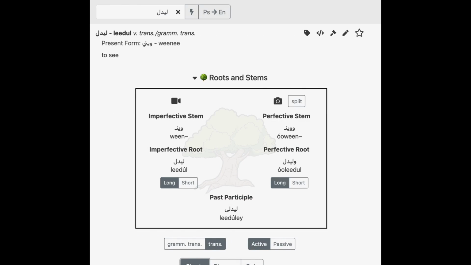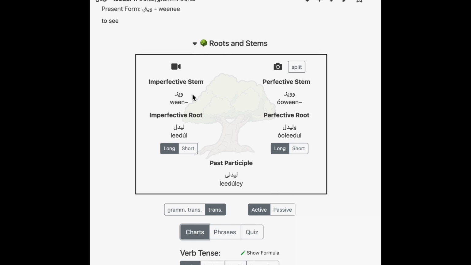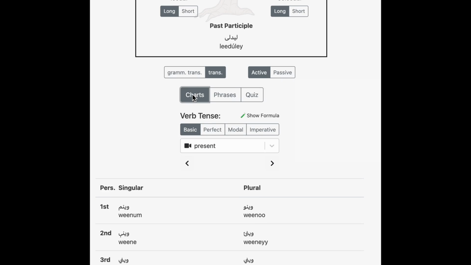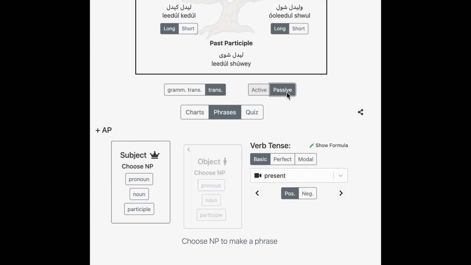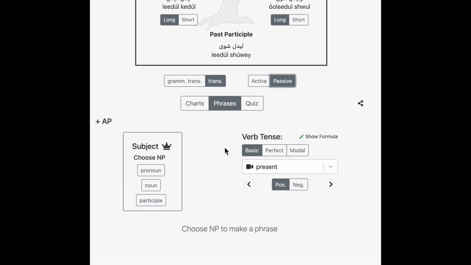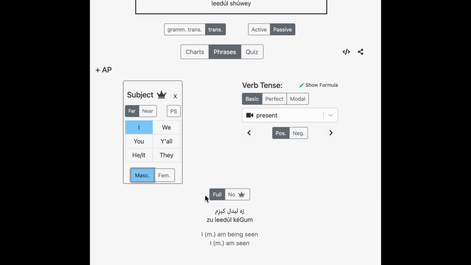Now, as you're learning how to make these passive forms, the Verb Explorer in the dictionary might help you. So let's look up a word like lidal, and when you look it up, you can see the roots and the stems, and there's your charts with the conjugations. But let's look at phrases, and let's make not active voice, but passive voice. So now we just have a subject, and we have to choose a tense. So let's say I. So, zalidal kegam, I am being seen, or I am seen. Or if you are being seen, talidal kegi, you are being seen.